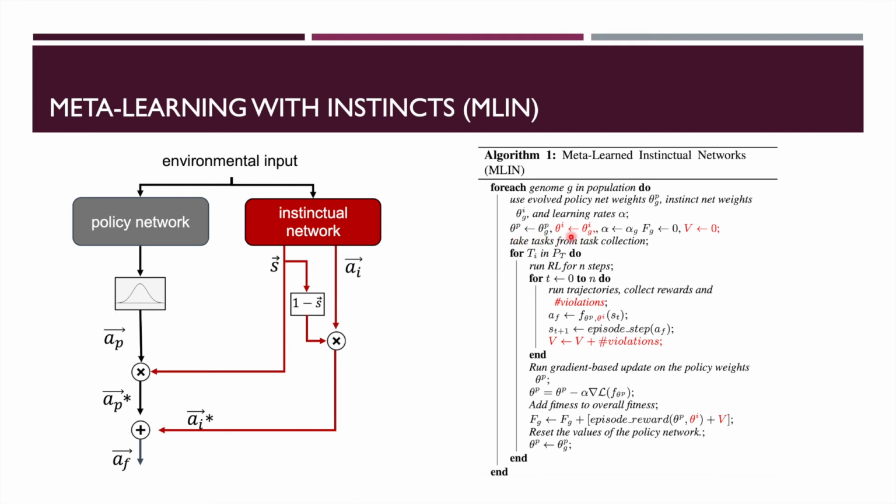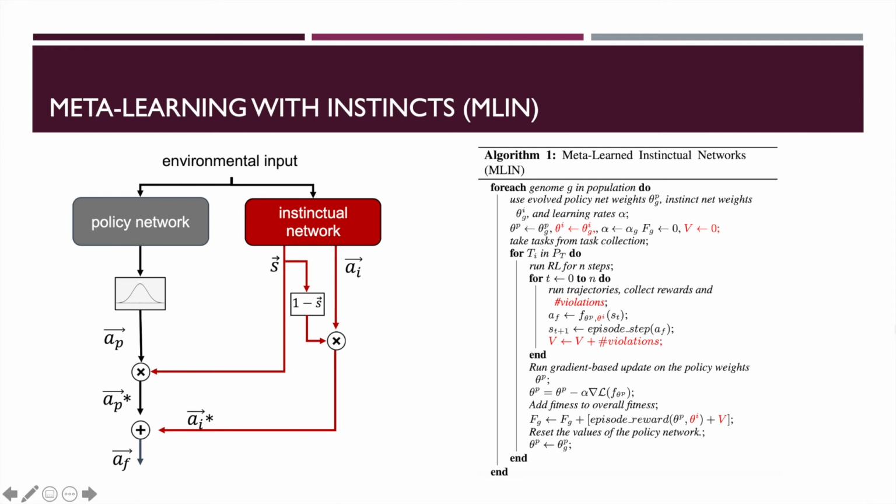the weights of the instinctual network, and the learning rate used by the reinforcement learning algorithm in the inner loop. The weights of the instinctual module are only updated through mutations during the outer loop. In other words, instincts are fixed during the agent's lifetime. Our specific implementation uses the proximal policy optimization algorithm for the policy gradient calculation in the inner loop. The PPO algorithm takes the action log probability sampled from the policy network, not the instinct modulated actions that interact with the environment.